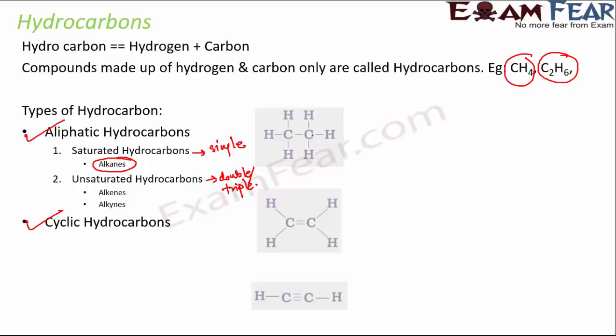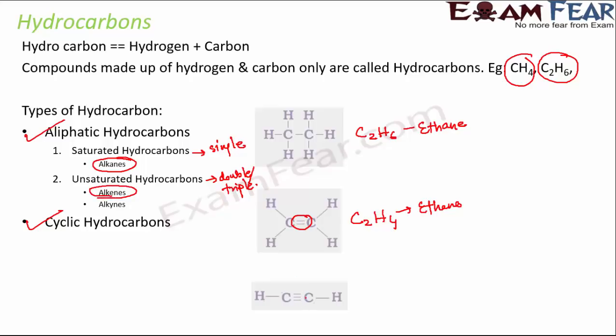Like here, if you see, it has 2 carbon and 6 hydrogen, that is C2H6. It is ethane. So ethane is an example of alkane, which is a saturated hydrocarbon, because you only see single bonds here. Whereas if you look at this structure, it has 2 carbon and 4 hydrogen, but here you have a double bond. So this is ethene, and this is an example of alkene, which has double bond in it.